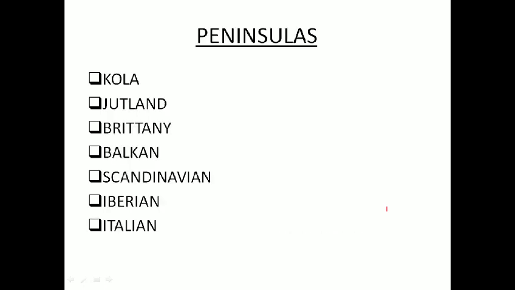These are seas. Now peninsulas include Kola Peninsula, Jutland Peninsula, Brittany Peninsula, Balkan Peninsula, Scandinavian Peninsula, Iberian Peninsula, which consists of Portugal and Spain, and we have the Italian Peninsula.